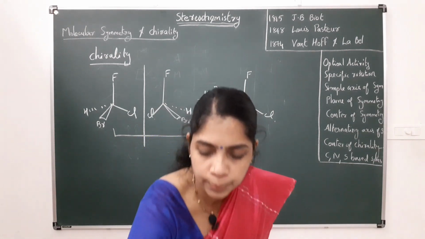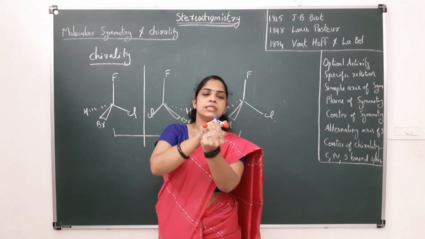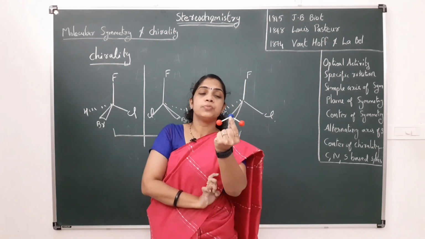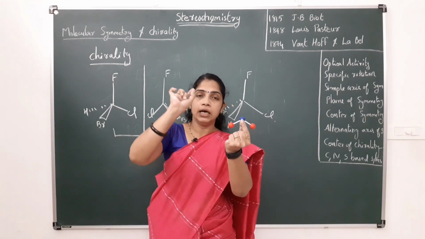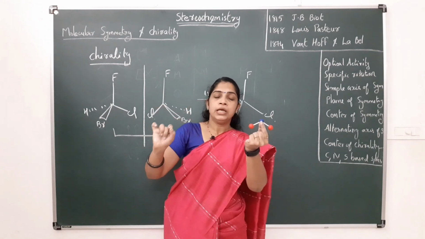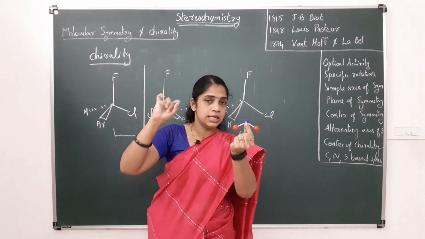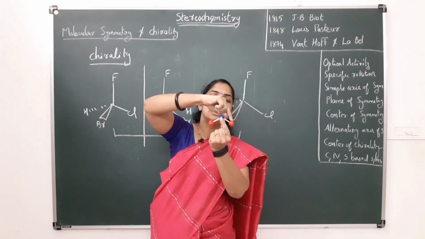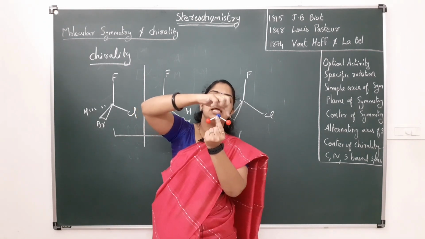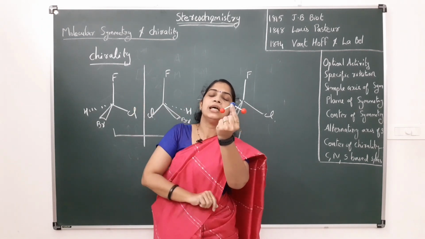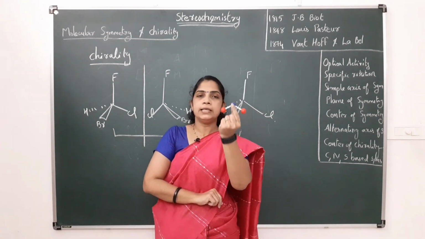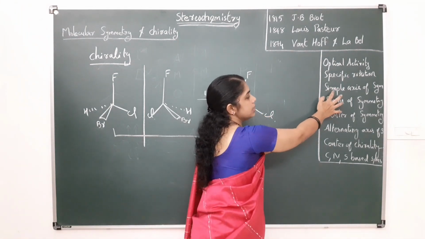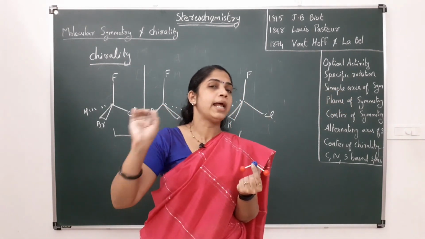For example, in the case of the water molecule, suppose this is a water molecule, these are two hydrogens, and this is oxygen, this is H1 and this is H2. If I rotate this molecule through 180 degrees, that is 360 divided by 2, a C2 axis, what happens? This H1 comes here and this H2 comes here. These two hydrogens are interchanged and the molecule is indistinguishable from the original. That means this water molecule has a C2 axis of symmetry. So that is the simple axis of symmetry, or proper axis of symmetry.